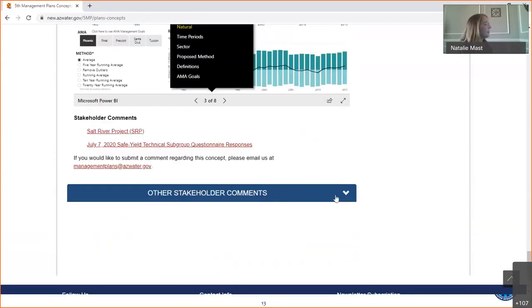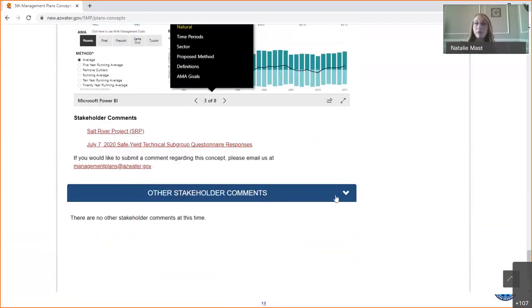We also created a space for general stakeholder comments on the 5th management plans as a whole. We are certainly seeking additional comments from people on general strategy around the 5th management plans and different approaches that we might take on the structure as a whole.